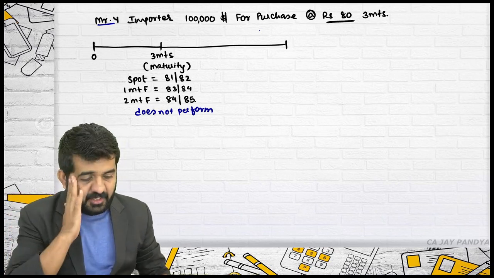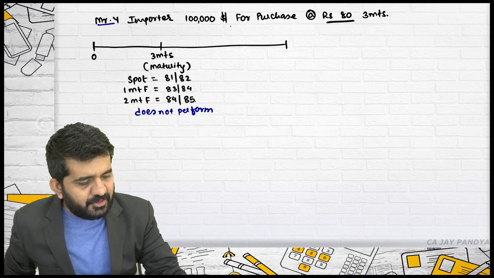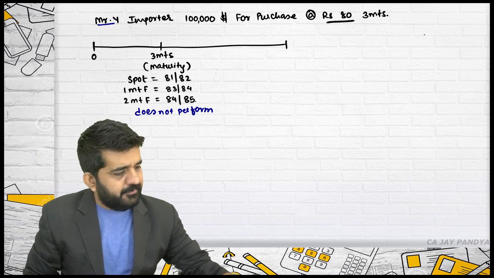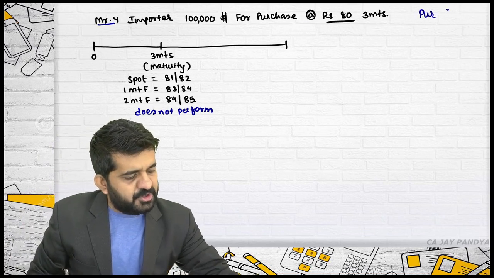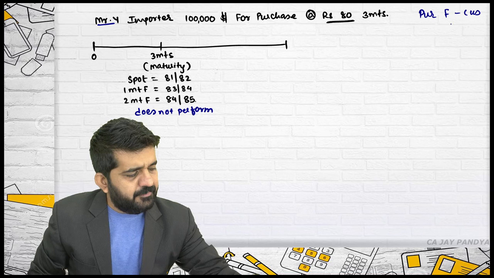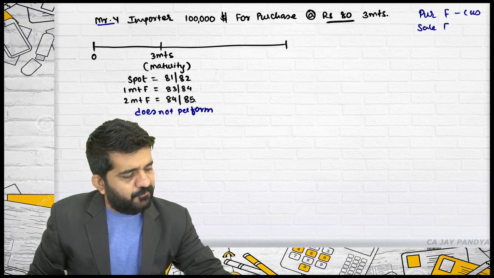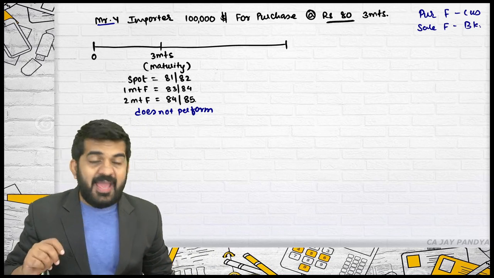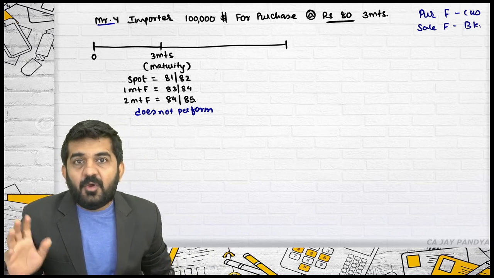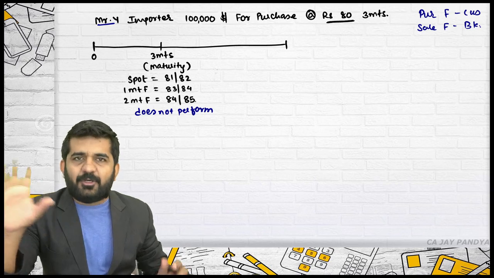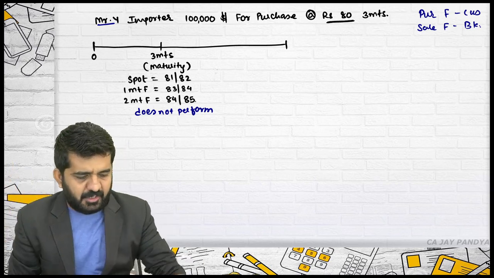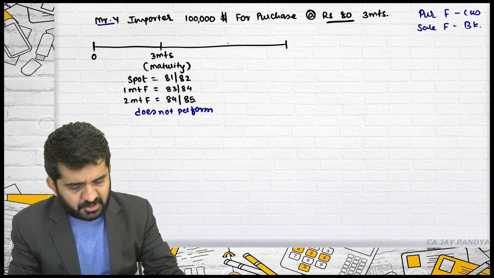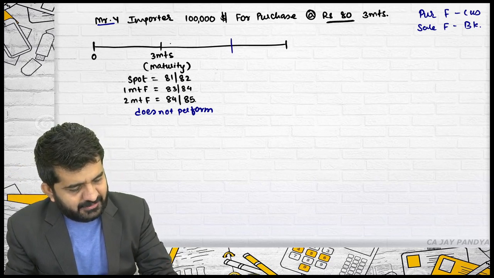Try to understand. Bank has already entered into a sale contract. This is a purchase contract for customer. Let me write it down. This is a purchased forward for customer and this is a sale forward for bank. Now bank will have to sell it. Why? Try to concentrate. We will go into detail later, but first try to concentrate over here. What customer does is a customer comes after 10 days.